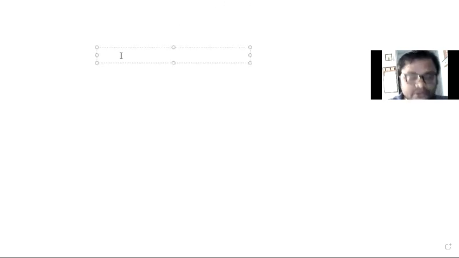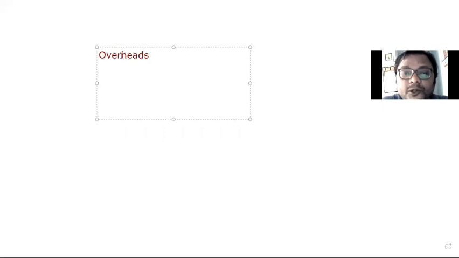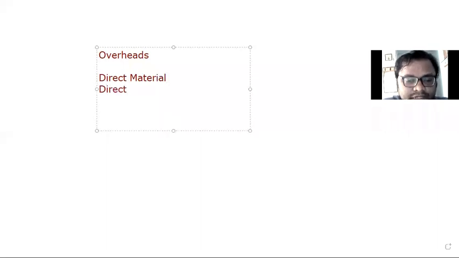Now, student, this is our last topic, that is overheads. Allow me to explain the contribution of overheads. After prime cost, the third one as far as costing is concerned is overheads. As per the syllabus of the university, a chapter is allocated to every important aspect of cost. First we saw the direct material, that is the material cost. We saw the direct labor cost also. After direct labor, there are direct expenses, but there is no such thing here.